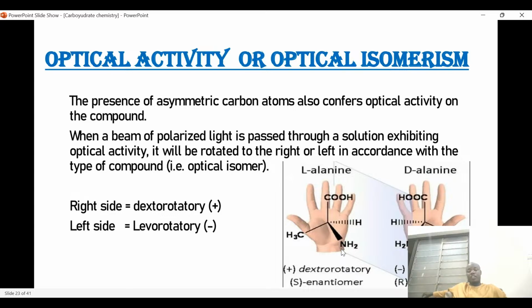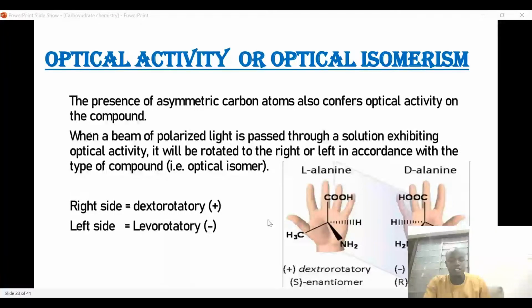And of course, in the case of dextrorotatory, you can see that the OH group is by the right, and then in the case of levorotatory, the CH3 or the NH2 is by the left. So that is the difference between levorotatory and dextrorotatory.